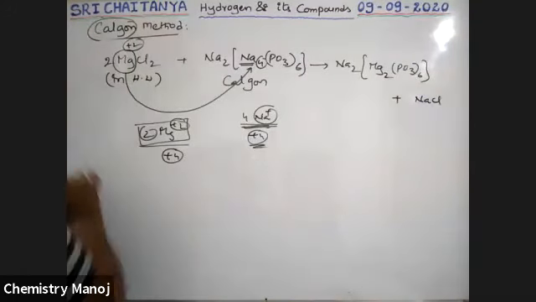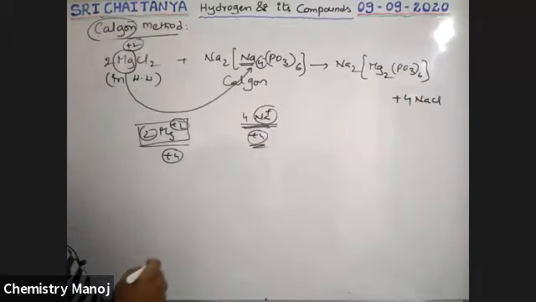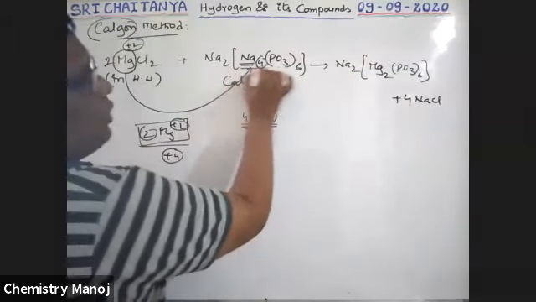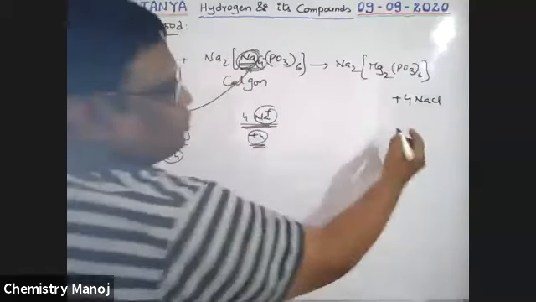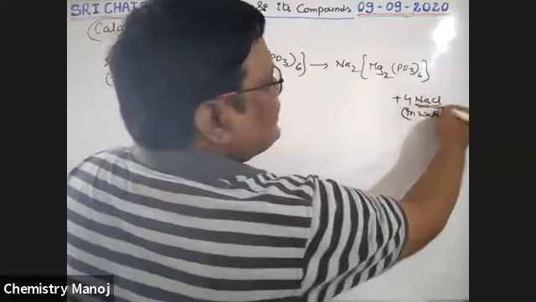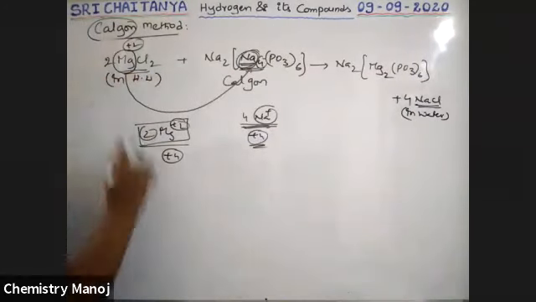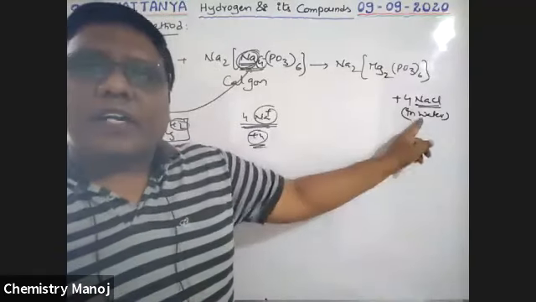So it is 2 times, automatically 4 NaCl come out. That means the sodium ions present in Calgon entered into the water. Now the water contains NaCl but not MgCl2. MgCl2 in water creates hardness but not NaCl. That is why this water is soft water.